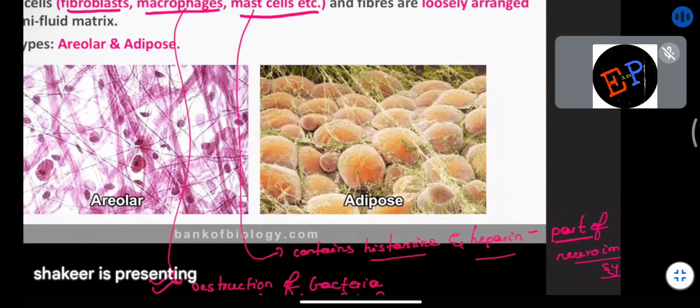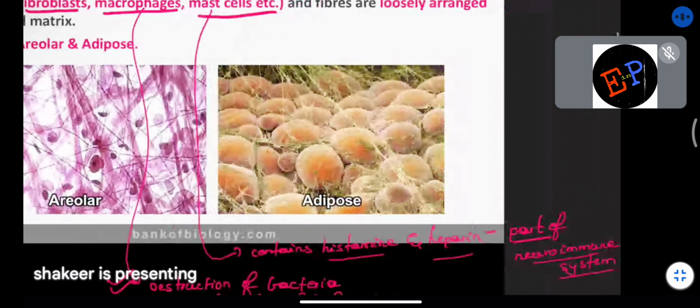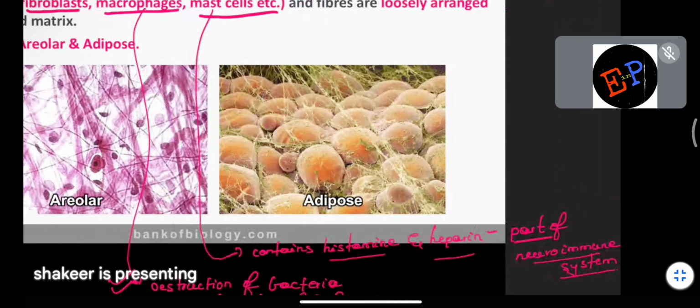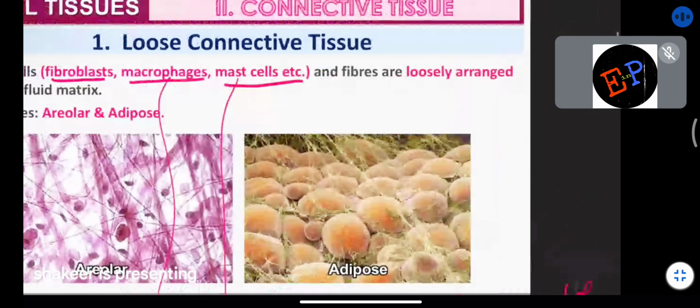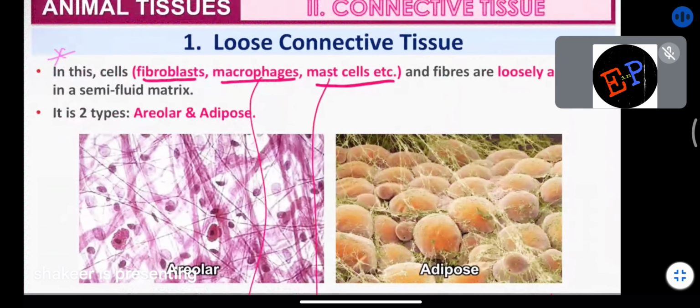Macrophages are responsible for what? For protection against harmful organisms, bacteria, virus, whatever it may be. And mast cells are also a part of the neuroimmune system, and they will produce histamine and heparin. Understood? That's it. So these fibers are loosely arranged in a semi-fluid matrix.